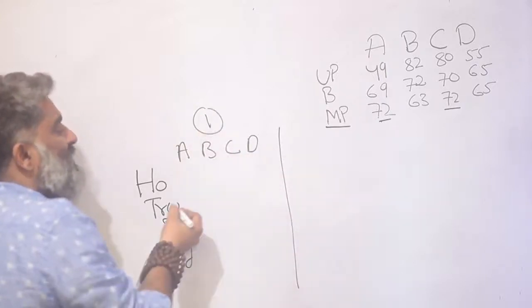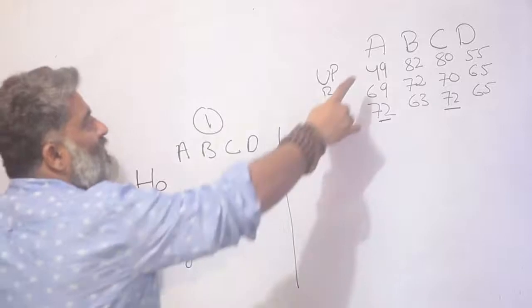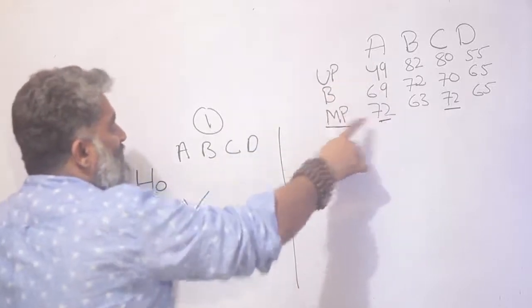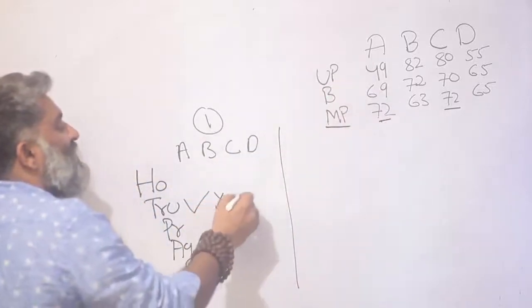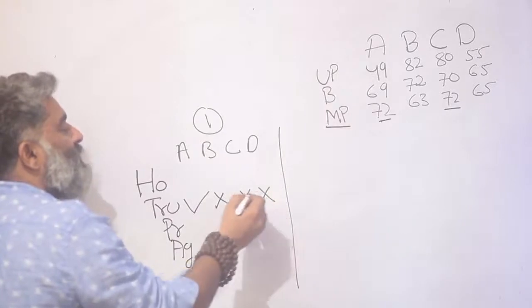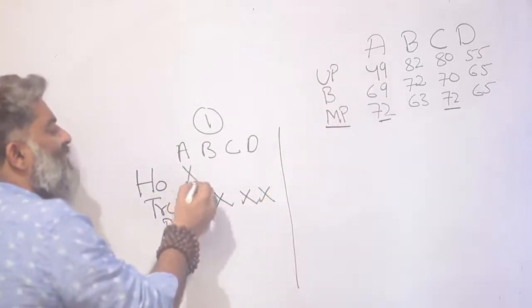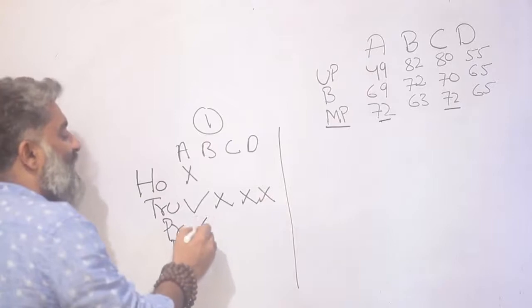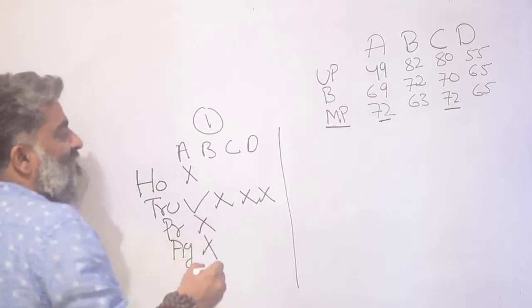So in the first story, I will say A is truthful. A has the highest market share. A is truthful. That means none of the other companies are truthful. And I also know that therefore A is not honest and A can't be profitable and A can't be aggressive.